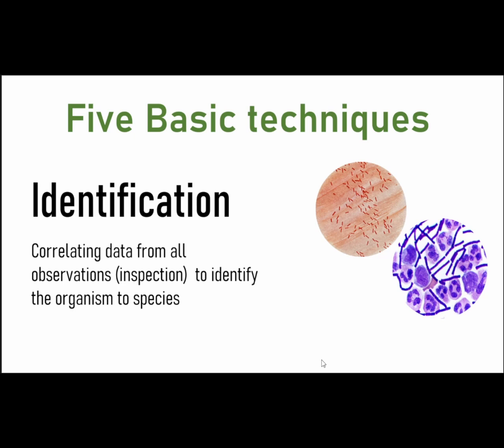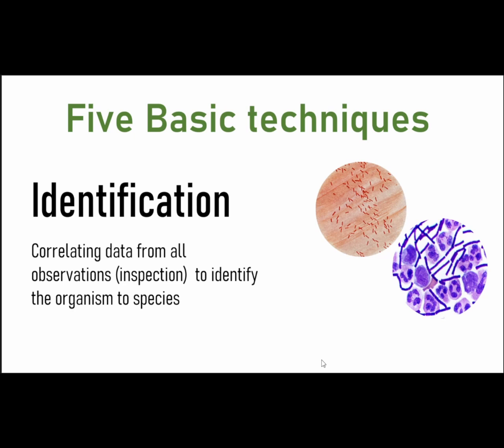Identification of any entity is the most essential part, and it is also true in the case of microorganisms. Proper identification of a species, proper identification of a strain, is very much essential to know the real characteristics of that particular organism.